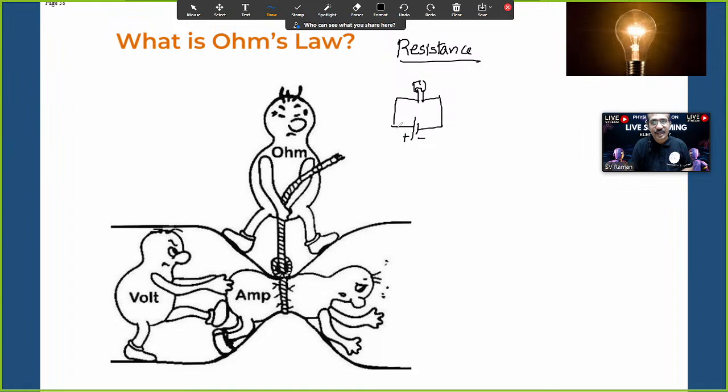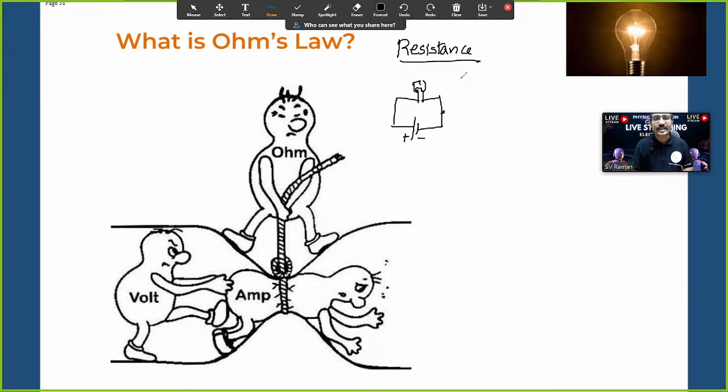From the positive terminal to the negative terminal, and at the same time negative to positive, the flow of charged particles is called electricity, what we discussed. While these charged particles flow, this wire is also made up of a metal, which again contains atoms, electrons, protons, neutrons, everything. Now these existing electrons oppose the flow of electrons, which means the opposition to the flow of charged particles, or the opposition to the flow of electrons, whatever you can say, that is resistance. Due to the resistance, the bulb becomes warm.